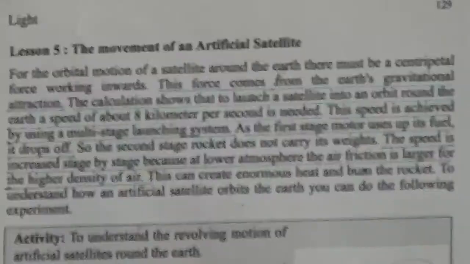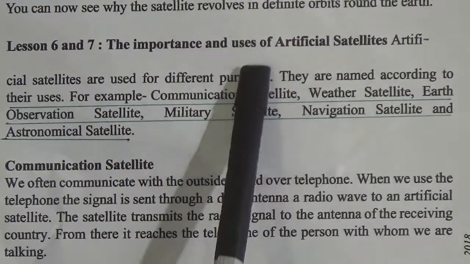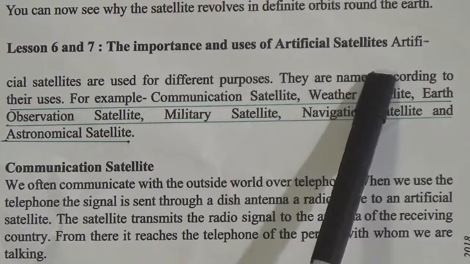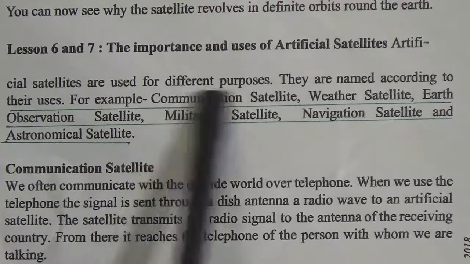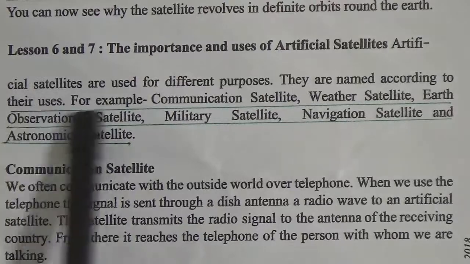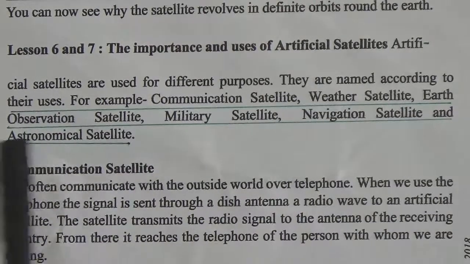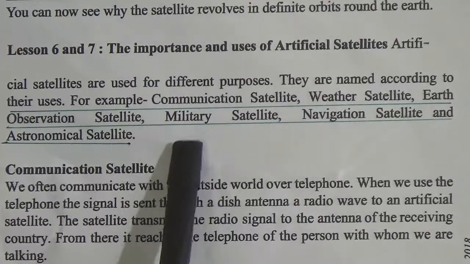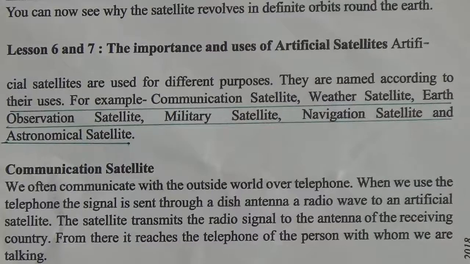Now we will read lesson 6 and 7. The importance and uses of artificial satellites. Artificial satellites are used for different purposes. They are named according to their uses. For example, communication satellite, weather satellite, Earth observation satellite, military satellite, navigation satellite, and astronomical satellite.